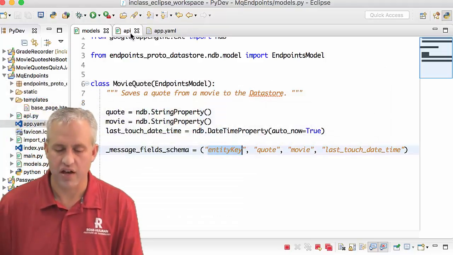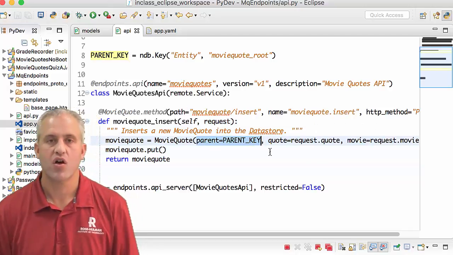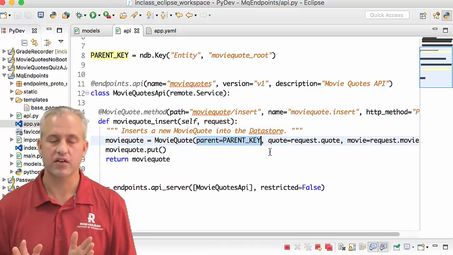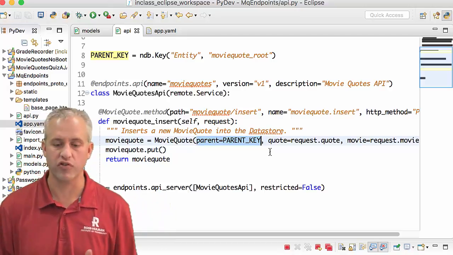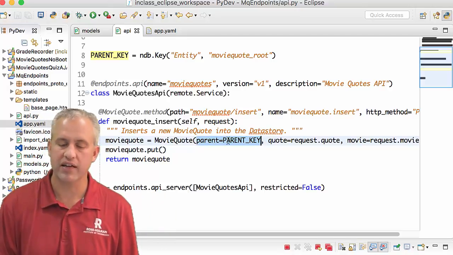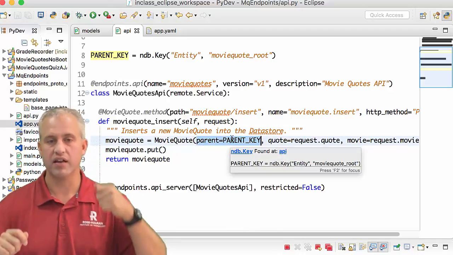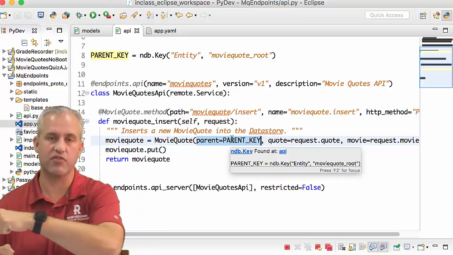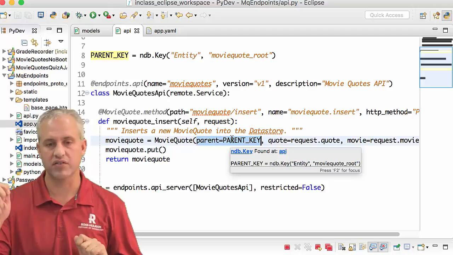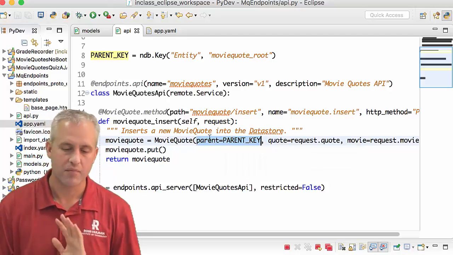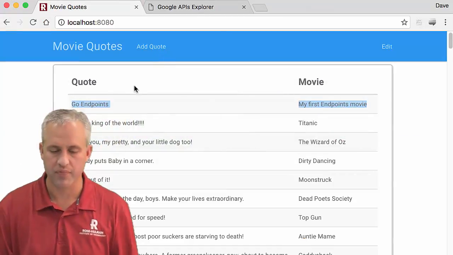Interesting side note. The only reason we did this whole parent key thing was purely so that we could work well with the existing Forms plus Jinja version. If you remember, the parent key was to get strong consistency, so that whenever you did a submit and then an immediate get after it, it would be on there. We could actually get away without it with endpoints because things happen a little differently. But we're still putting it on there and it's fine. There's no real problem with it.